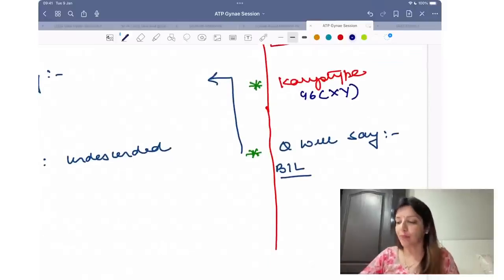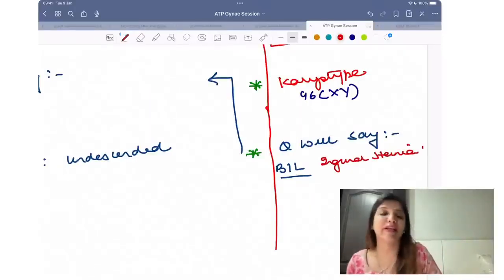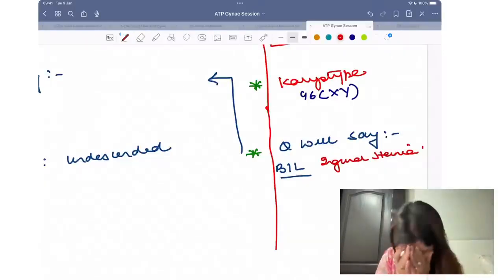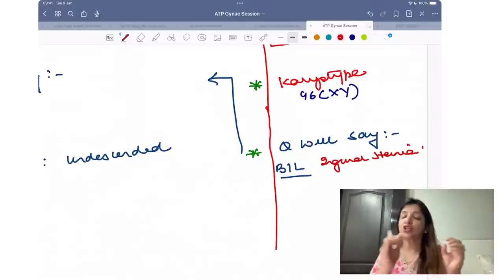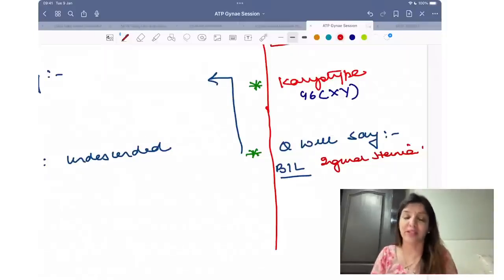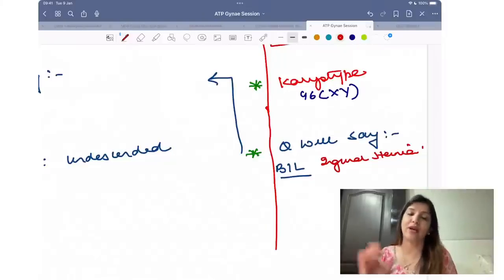As I told you, जब भी question में male होगा, any male who's coming to you with primary amenorrhea, your question will always say that there is bilateral inguinal hernia. हमेशा question में bilateral inguinal hernia दिया होगा। तो चाहे short stature से पता लगे कि Turner's है, चाहे bilateral inguinal hernia से पता लगेगा कि Swyers है। Is that clear to all of you?